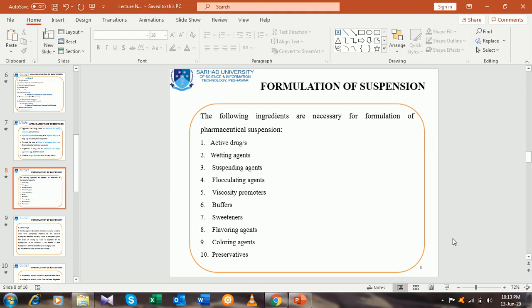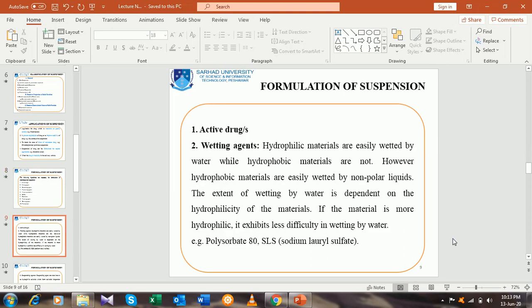Let's discuss it one by one. The active drug, which may be one or more. Remember that active pharmaceutical ingredients are added as prescribed in the dosage. What is the dose? According to that dose, we add the active pharmaceutical ingredient.